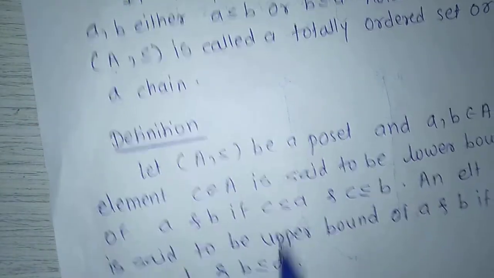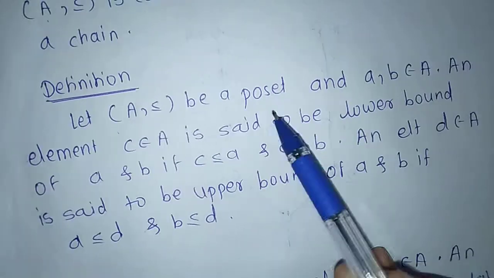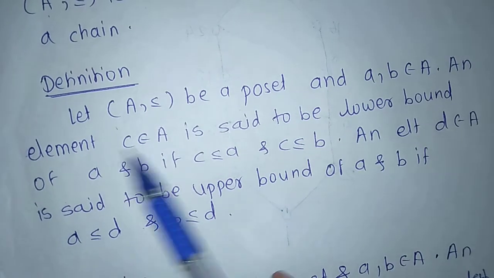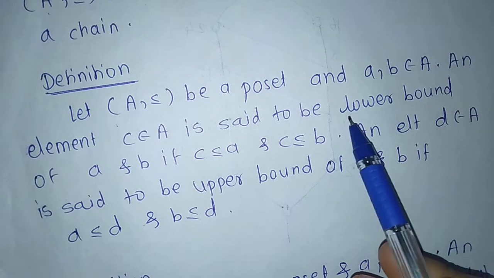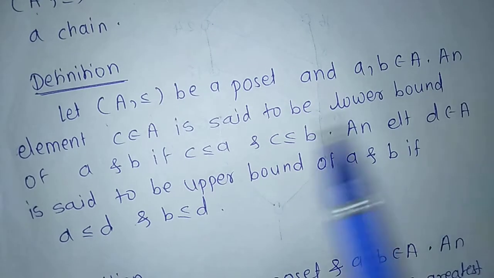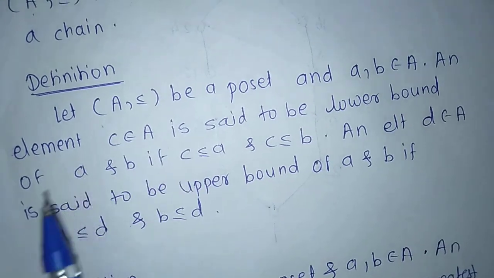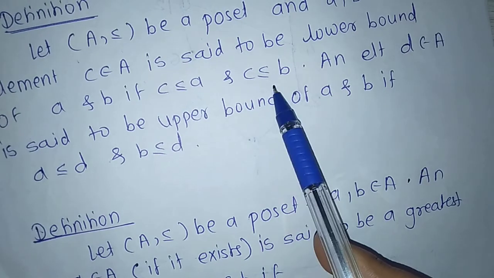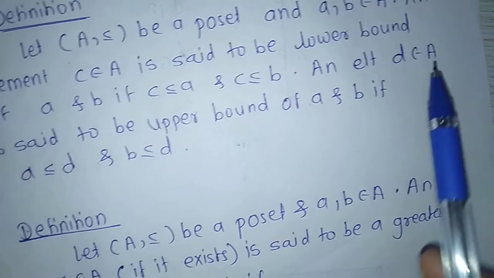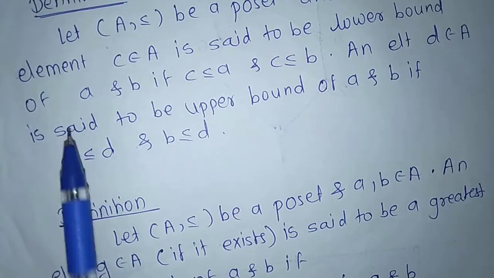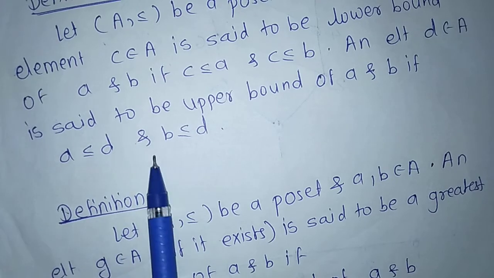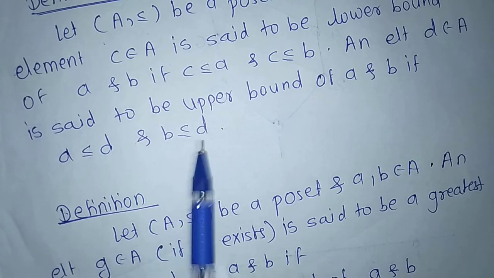Next definition, let (A, ≤) be a poset and a, b belong to A. An element c belongs to A is said to be a lower bound of a and b if c ≤ a and c ≤ b, and an element d belongs to A is said to be an upper bound of a and b if a ≤ d and b ≤ d.